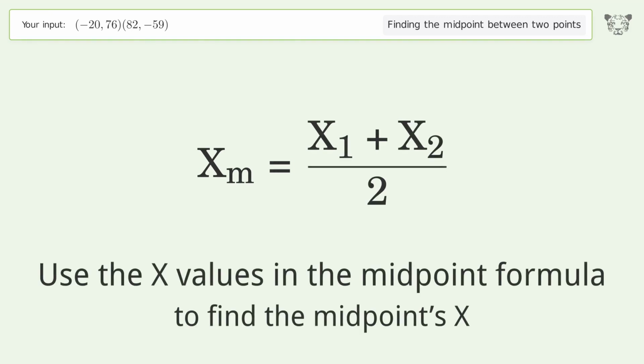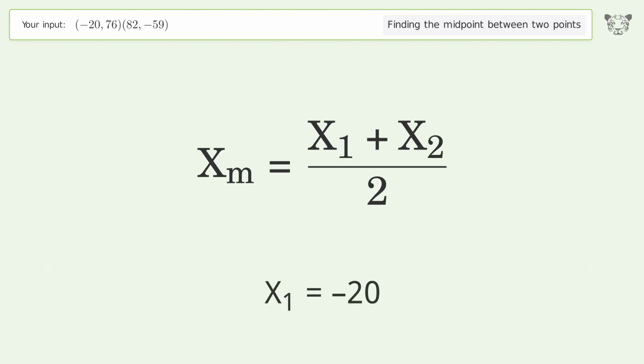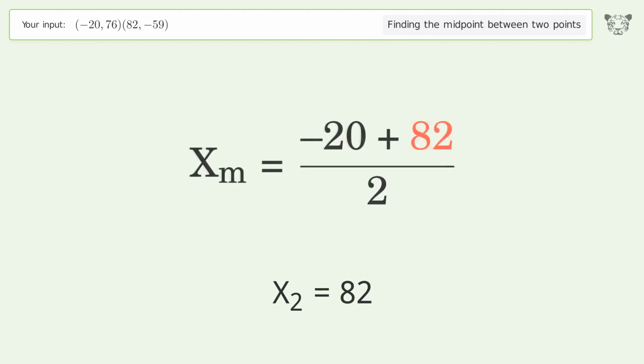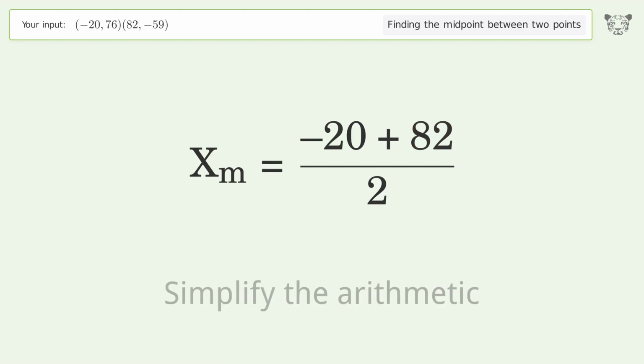Use the x values in the midpoint formula to find the midpoint's x. x1 equals -20. x2 equals 82. Simplify the arithmetic.